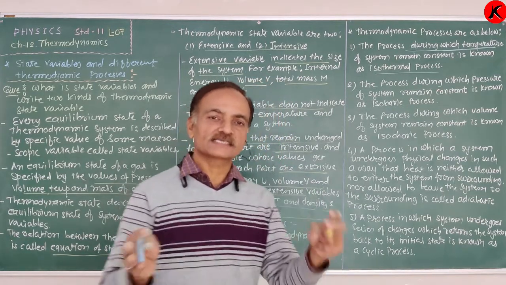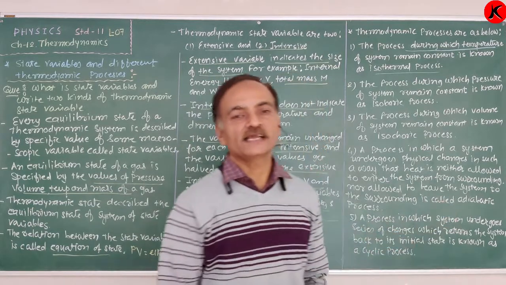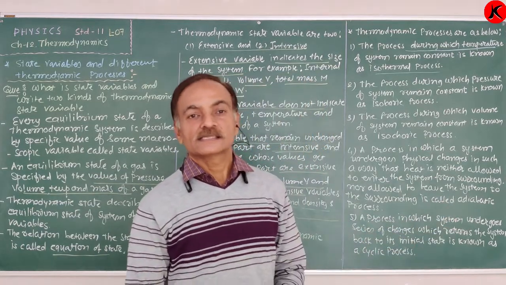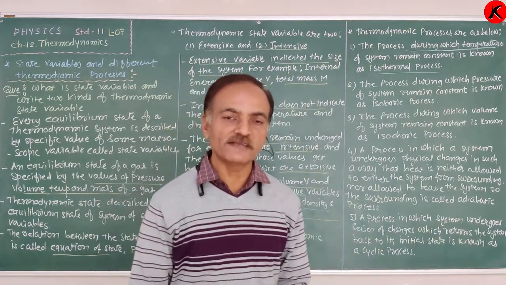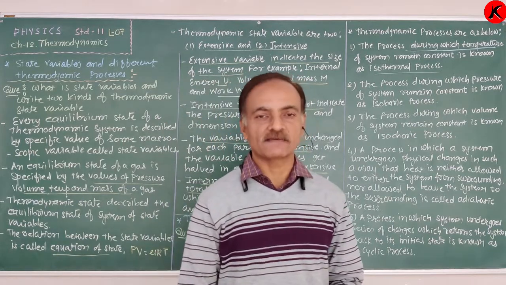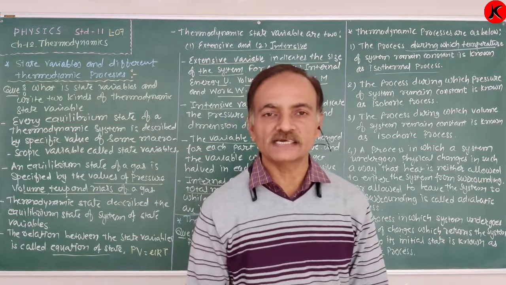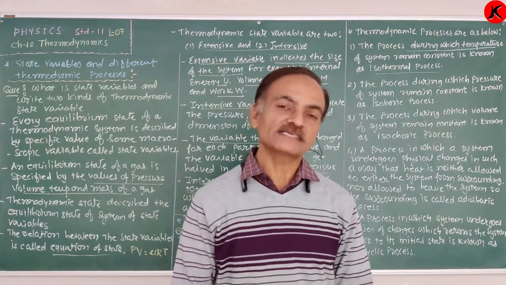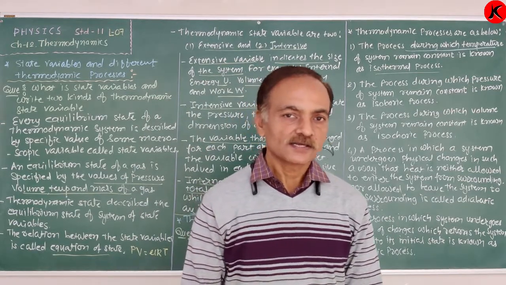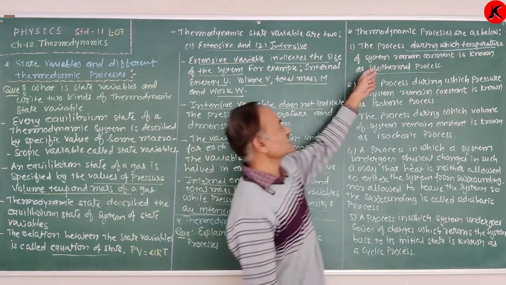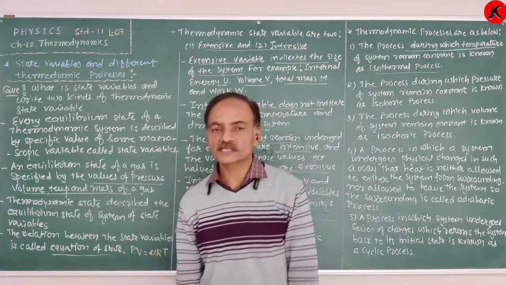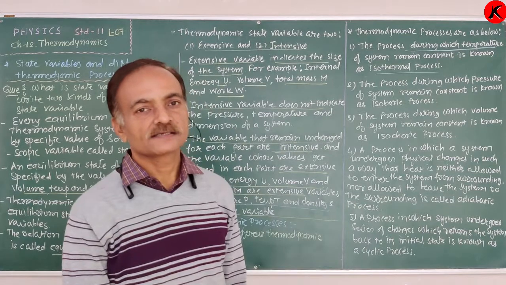Now we bring the system to another state in which the pressure is P2, volume is V2 and temperature is T1. That means the pressure and volume change but the temperature is unchanged. So this thermodynamic process is known as an isothermal process.